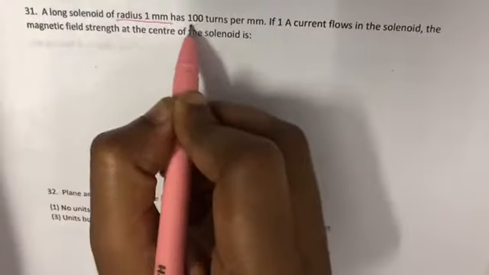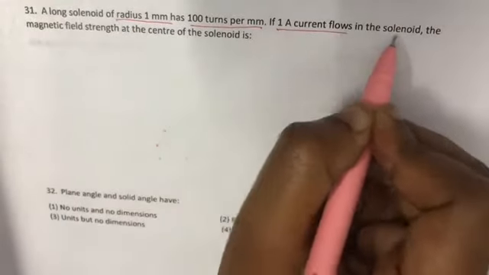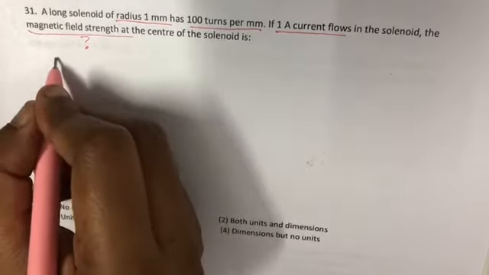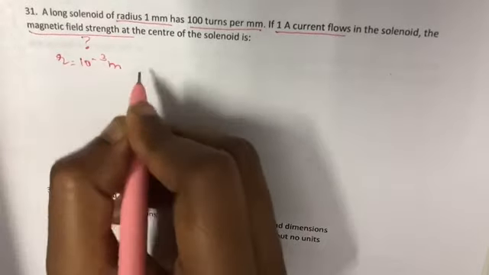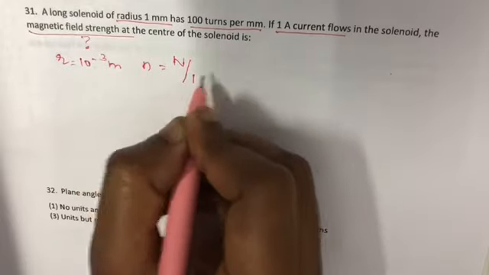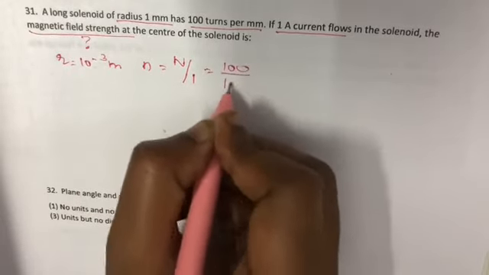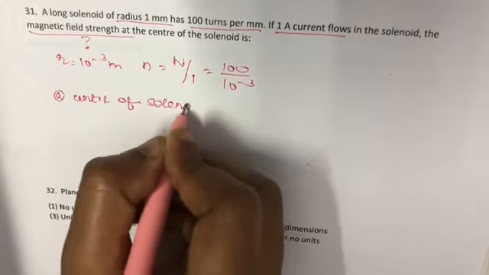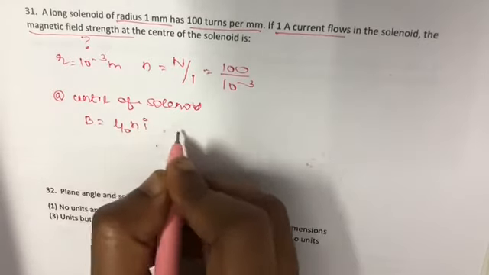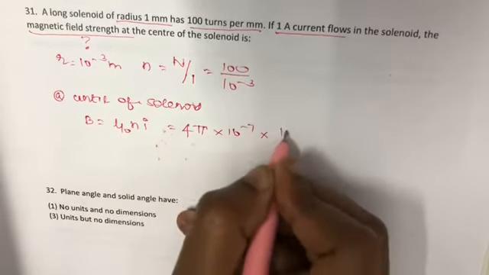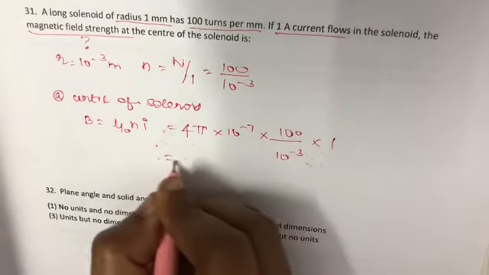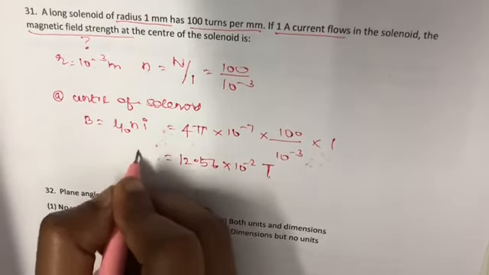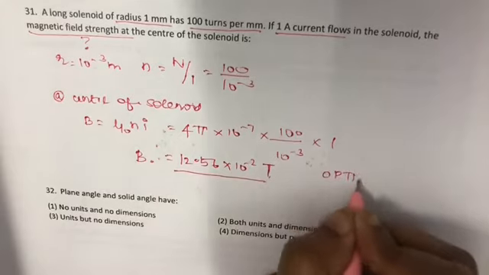Solenoid radius of 1 mm has 100 turns per millimeter. If 1 ampere current flows in the solenoid, what is the magnetic field strength at the center of the solenoid? So given R is equal to 10 power minus 3 meter, and n is equal to capital N by l, and current is 1 ampere, n is equal to 100 by 10 power minus 3. So the magnetic field strength at the center of the solenoid is B is equal to mu naught n I, which is equal to 4 pi into 10 power minus 7 into 100 by 10 power minus 3 into 1, which is equal to 12.56 into 10 power minus 2 T. This is option 4.